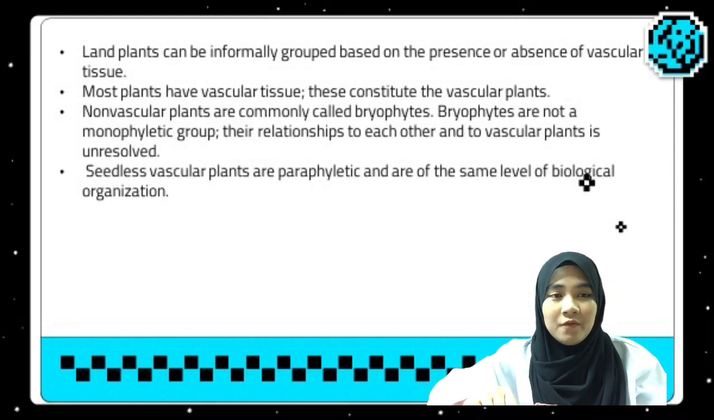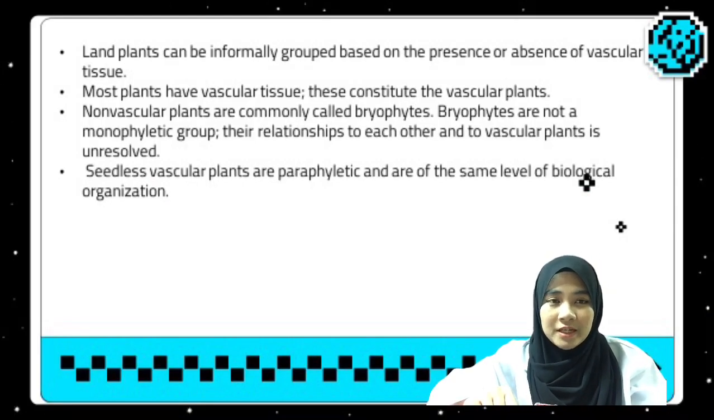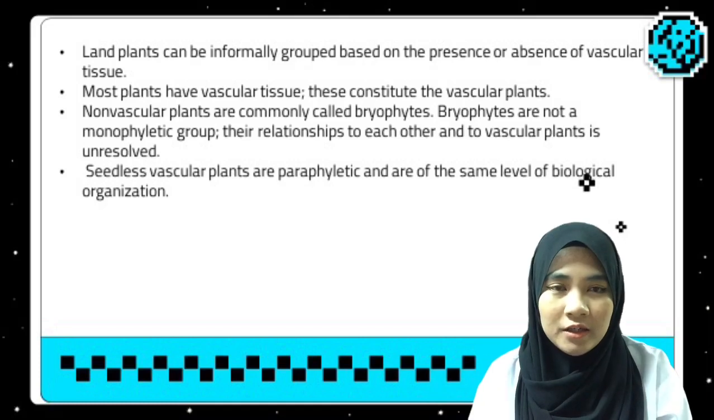Land plants can be informally grouped based on the presence or absence of vascular tissue. Most plants have vascular tissue. This constitutes the vascular plants. Non-vascular plants are commonly called bryophytes. Bryophytes are not a monophyletic group. Their relationship to each other and to vascular plants is unresolved.